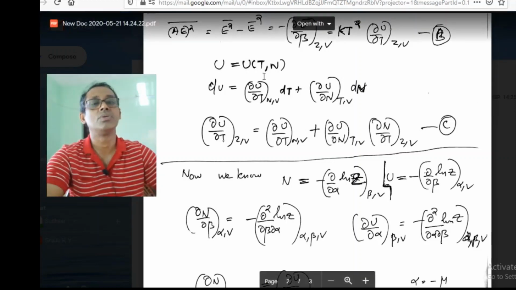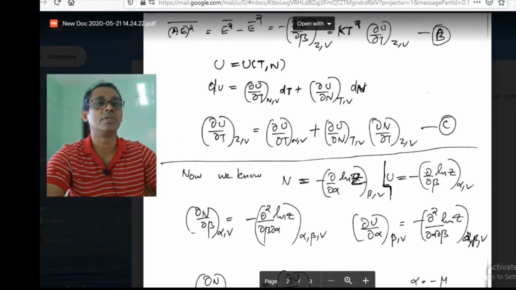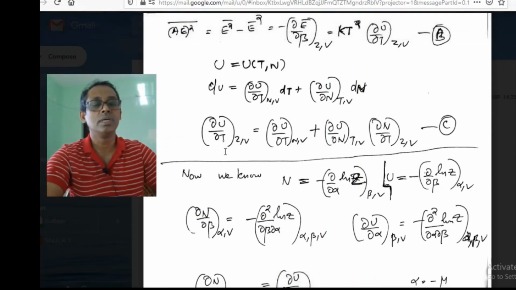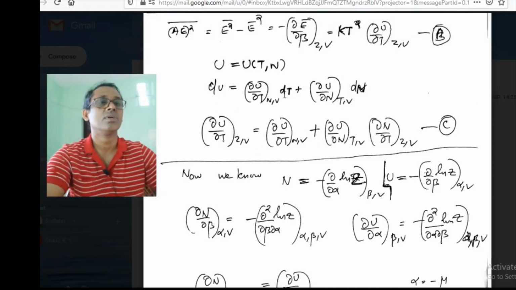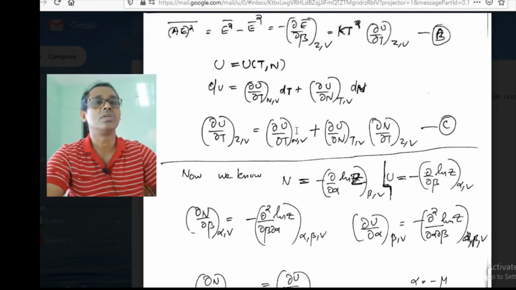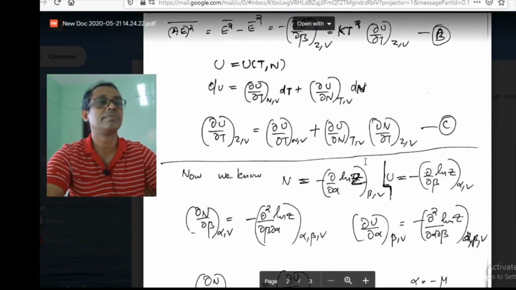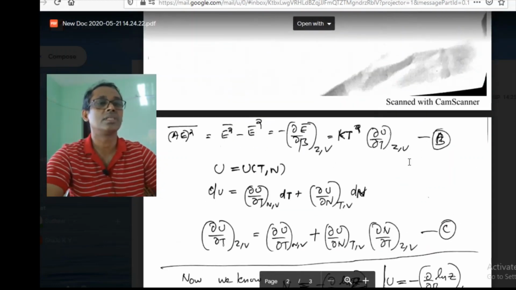Here U is a function of T and N. Now I take dou U by dou T with z and V fixed. Dividing by dT, the dT goes and here I will have dou N by dou T, with z and V fixed. So this is what dou U by dou T at z, V is. This is equation C and this is equation B.